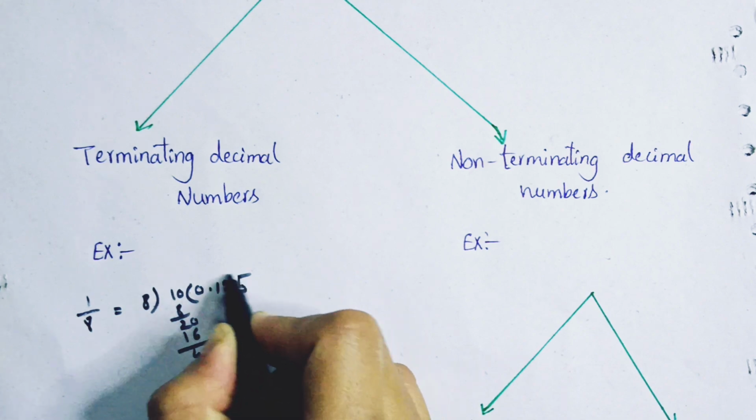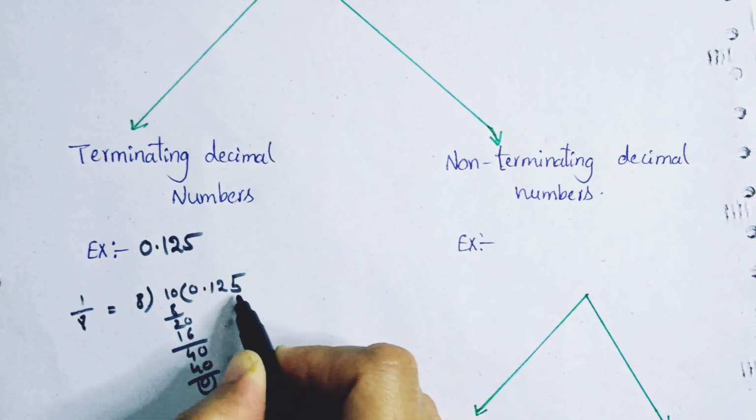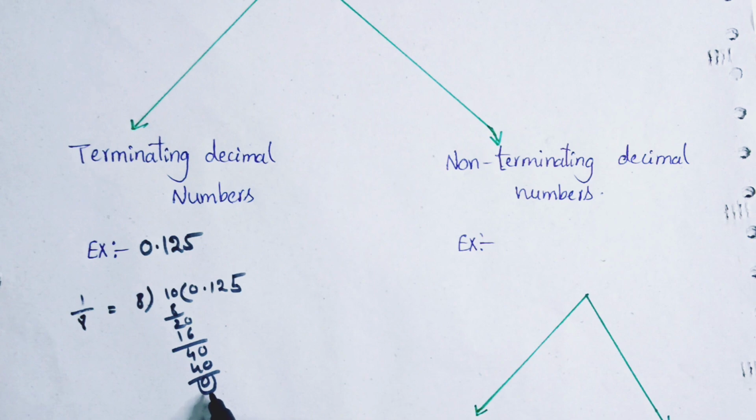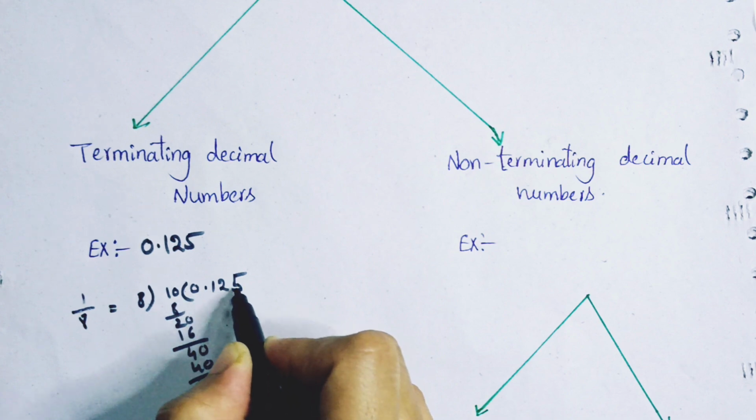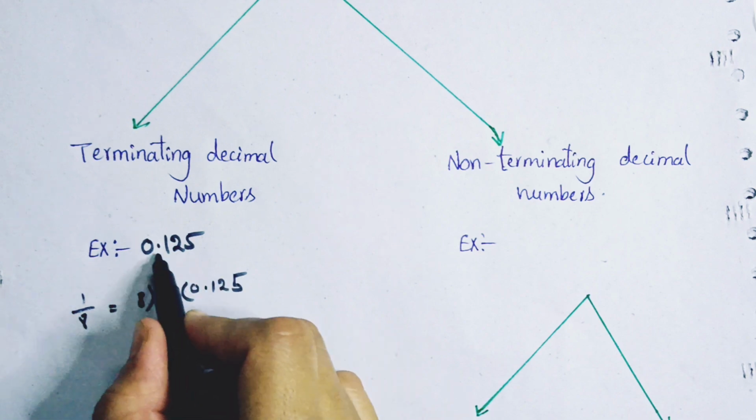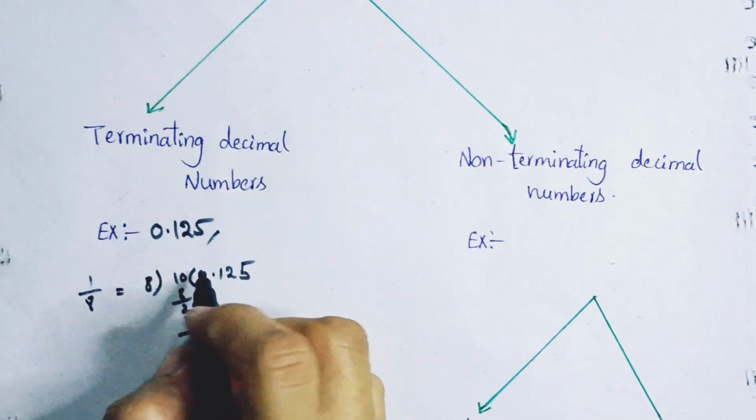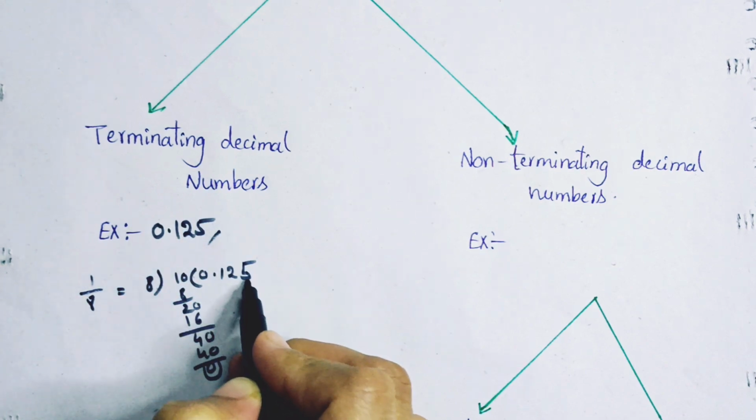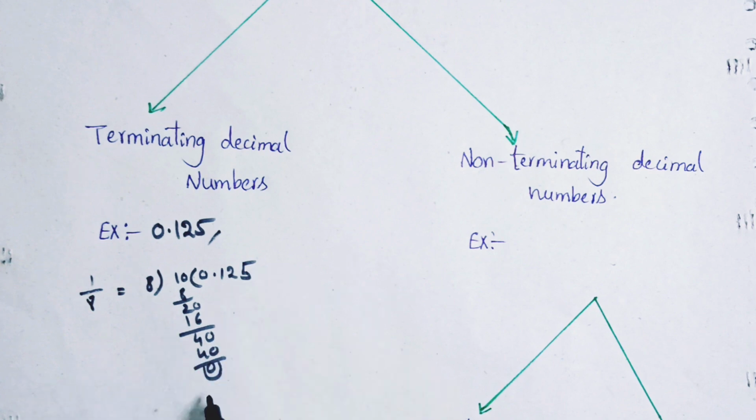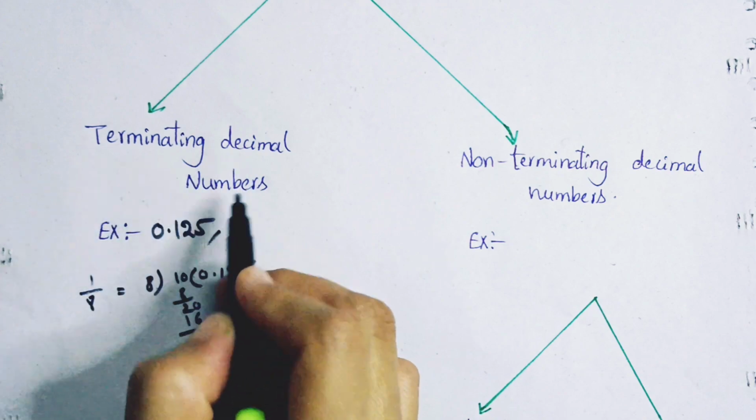So 0.125 is a terminating decimal. It means we got 0 as remainder, so it's not continuing here. Here 5 is the end of this number, the end of this decimal. So 0.125 is a terminating decimal number. Why? Because 5 is the end and it's not continuing, as we got 0 as remainder.